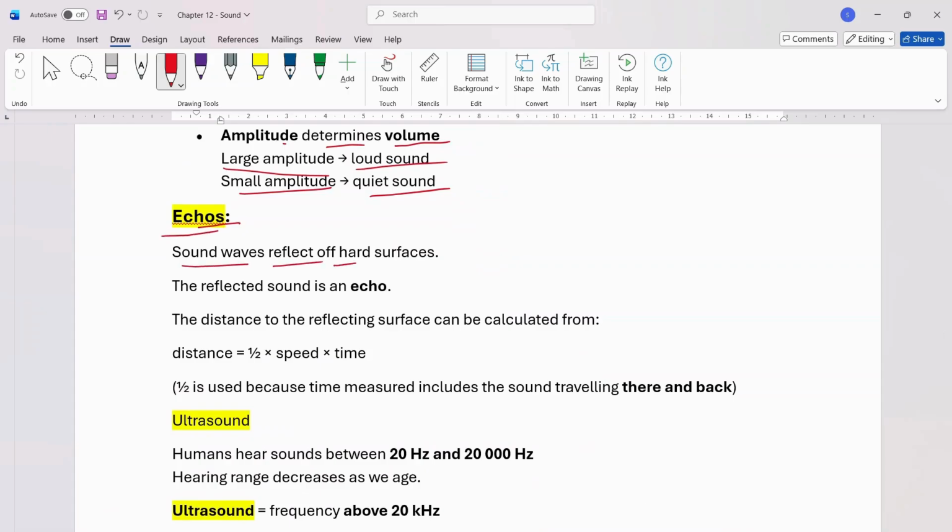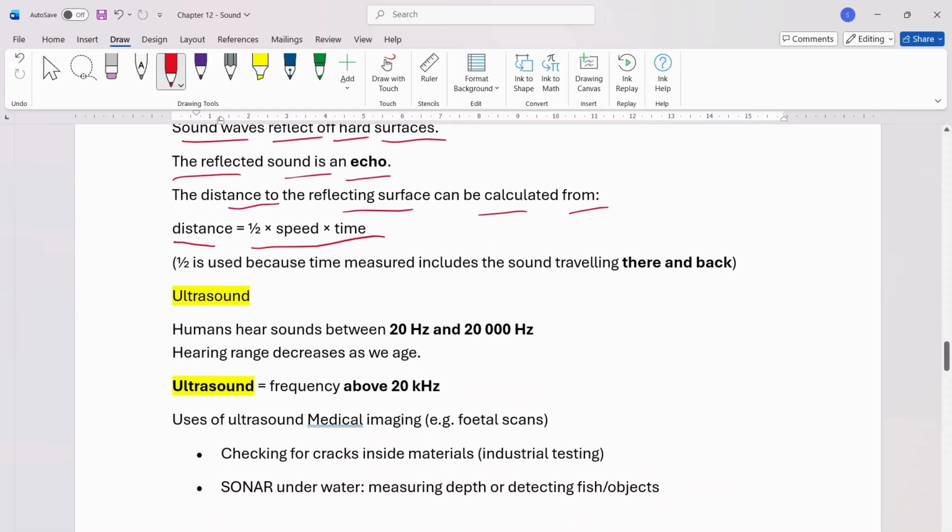Let's talk about echoes. Sound waves reflect off hard surfaces. The reflected sound is an echo. The distance to the reflecting surface can be calculated from the formula: distance equals half times speed times time. Half is used because the time measured includes the sound traveling there and back.